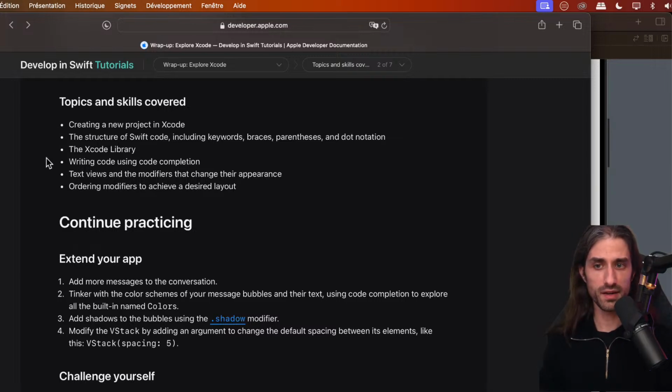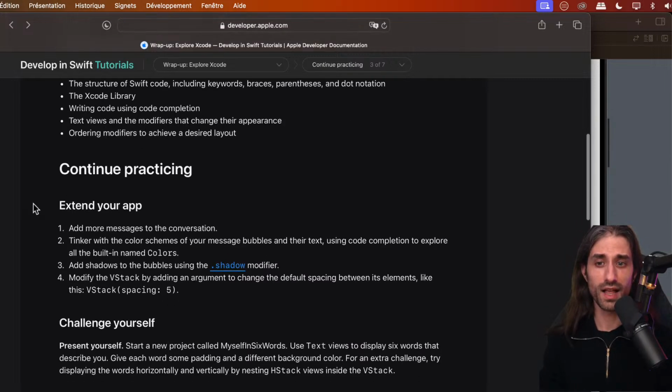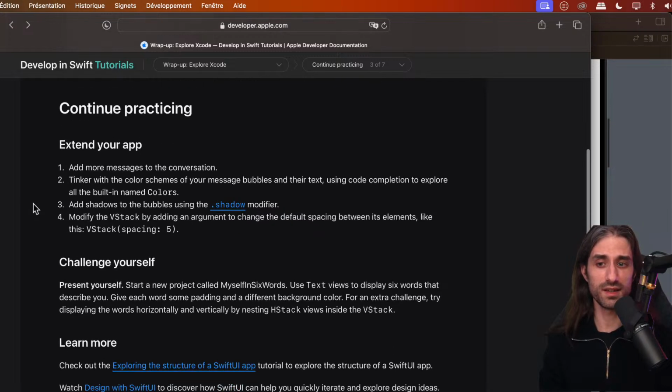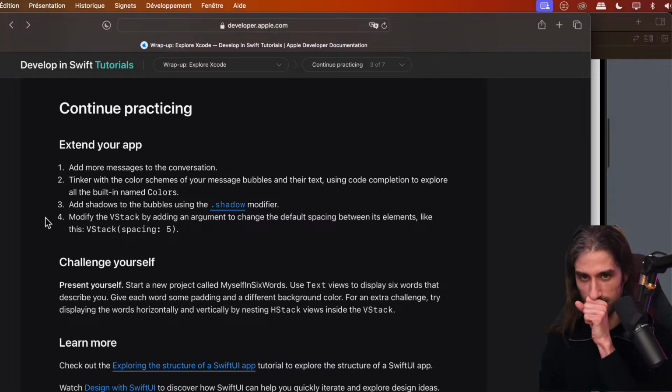The Xcode library, writing code using code completion, text views and the modifiers that change their appearance, ordering modifiers to achieve a desired layout, and how can you continue practicing? So if you want to extend your app, usually these are the easy challenges. You can add more messages to the conversation. You can tinker with the color schemes of your message bubbles and their text, using code completion to explore all the built-in named colors. So maybe a red color, a blue color, a gray color.